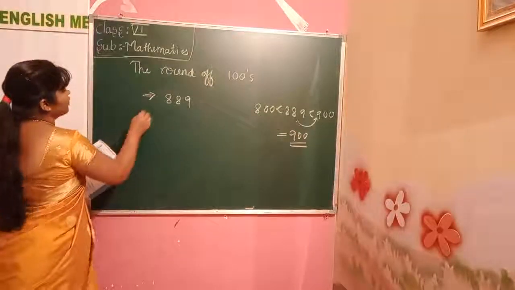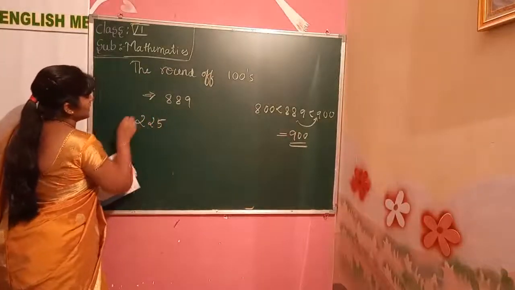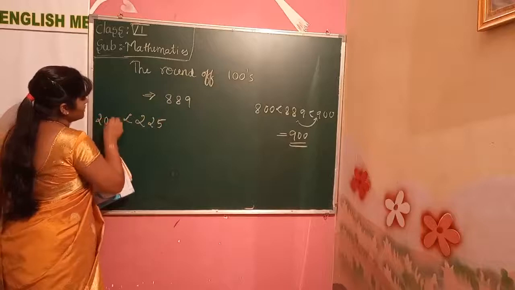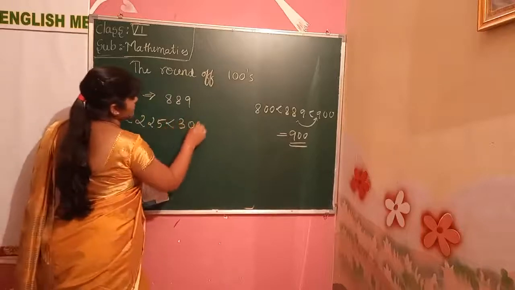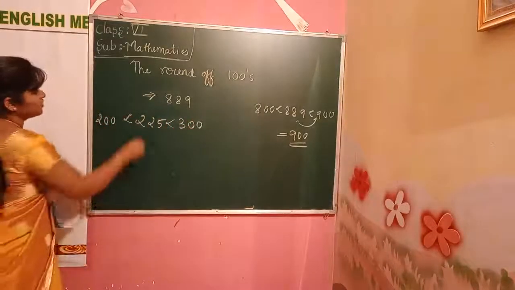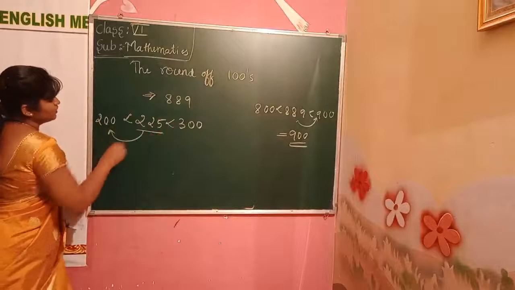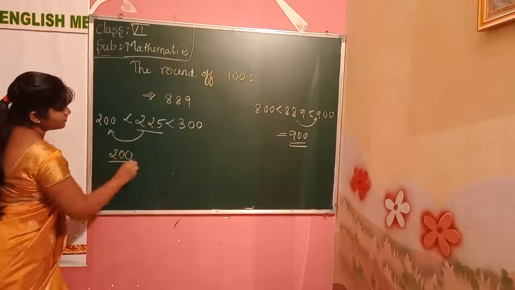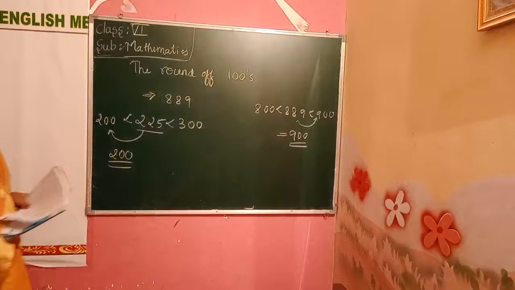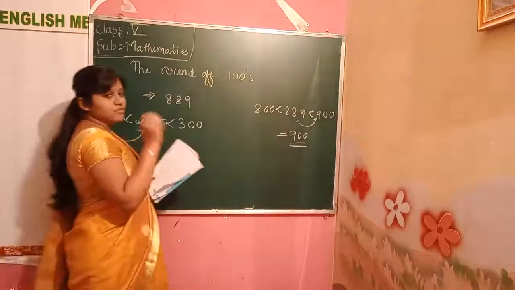For example, one more, 225. It comes in between 200 and 300. So what is the nearest? 225 is nearest to 200, so it is rounded off to 200. Why are we doing it like this? We have a condition.